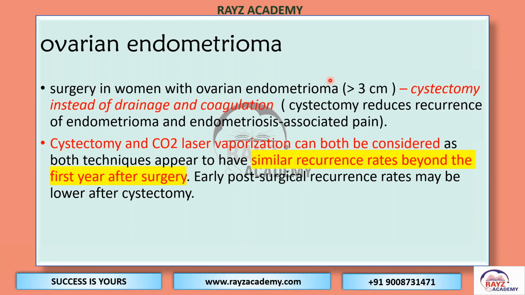Recurrence is very common because of the cyst wall. So cystectomy shows promising effects in endometrioma removal, in pain relief, as well as for infertility.